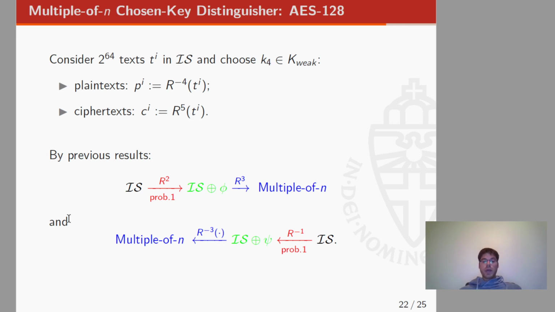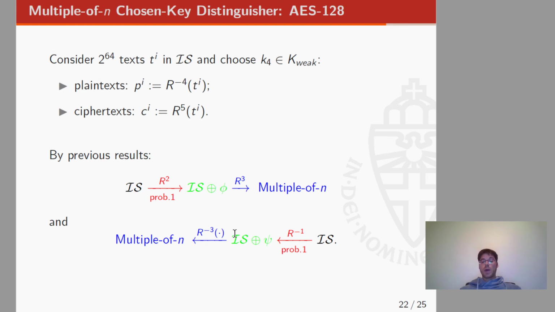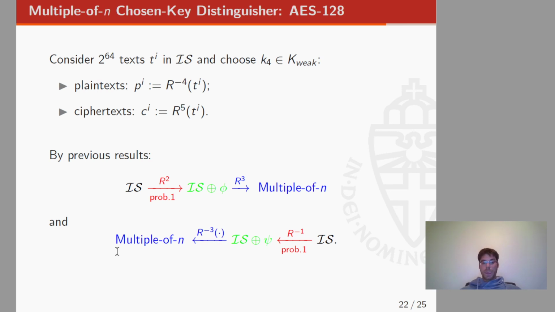The idea is the following. As we have seen before, the invariant subspace of AES is mapped into a coset of the invariant subspace after 2 rounds with probability 1, and after 5 rounds we have the multiple-of-n property in the forward direction. In the backward direction, it is possible to prove that the subspace is mapped into a coset of the subspace after 1 round of decryption with probability 1, and so we can prove that we have the multiple-of-n property after 4-round decryption.